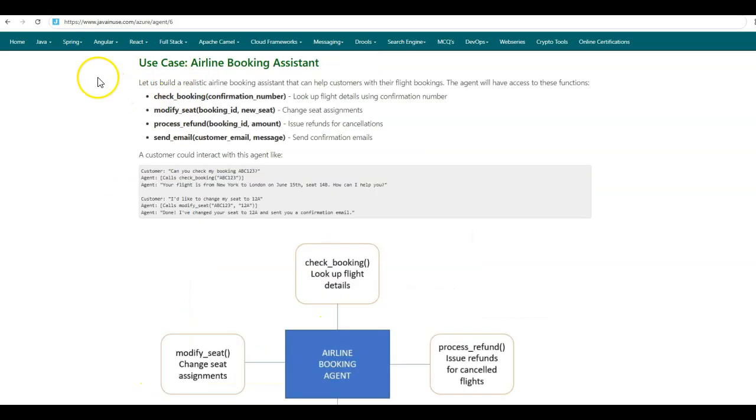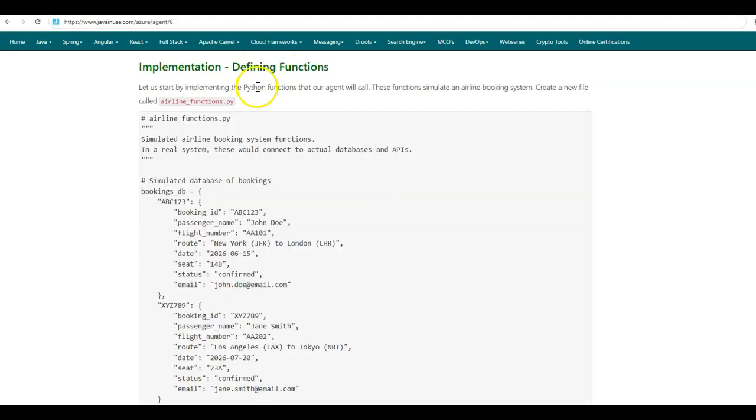So for this tutorial, we'll be implementing a use case of an airline booking assistant. We'll be building a realistic airline booking assistant that can help customers with their flight bookings. This agent will have access to these functions: check booking, modify seat, process refund, and send email. So whenever the customer interacts with the agent, like, can you check my booking ABC123? The AI agent will know that it needs to make use of this check booking function. So it will ask the code to execute this check booking, and whatever is the response, it will return back to the user. Finally, let us begin with the implementation part.